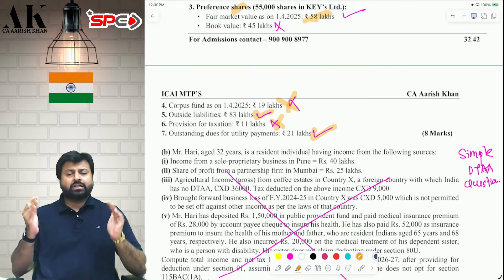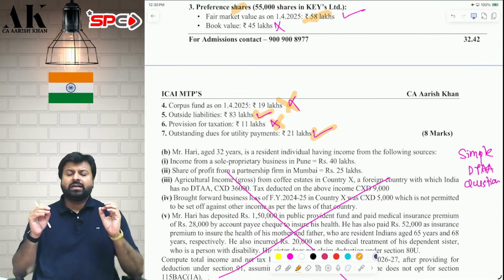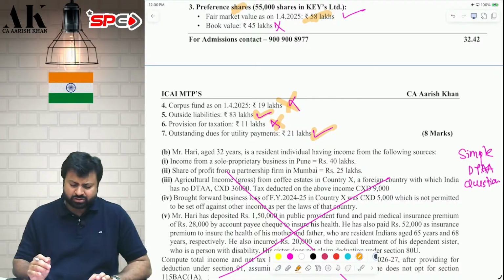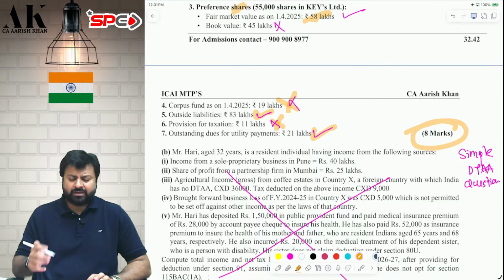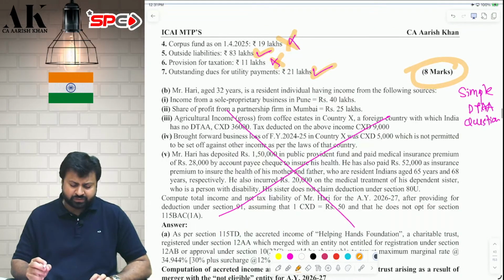After that, you will get your accreted income. All assets minus all liabilities. The difference will be subject to tax at 34.944%. Very simple question, bonus question it is. If it comes for 8 marks, it's a great win-win situation for you.